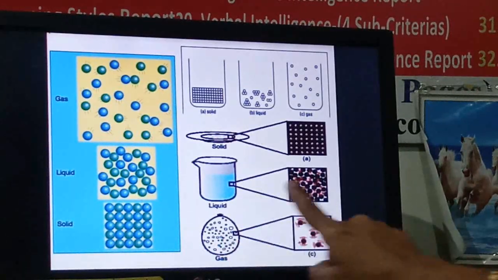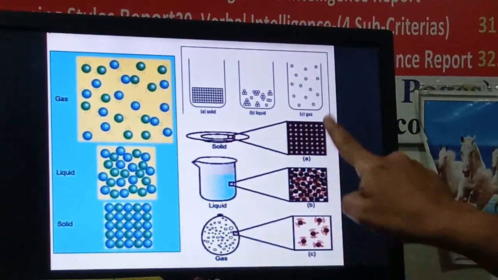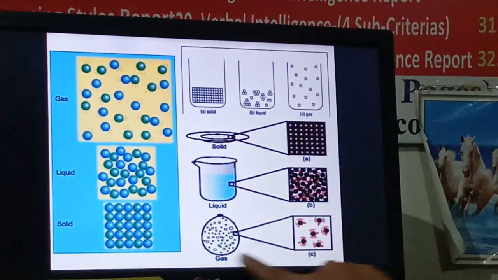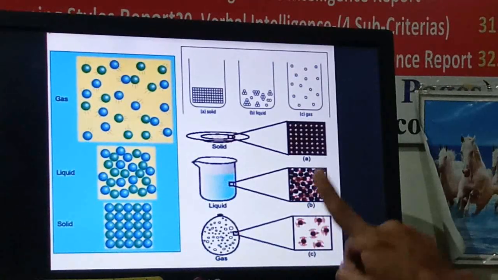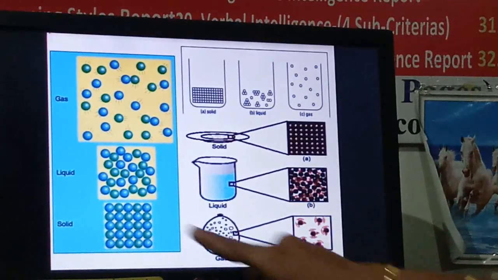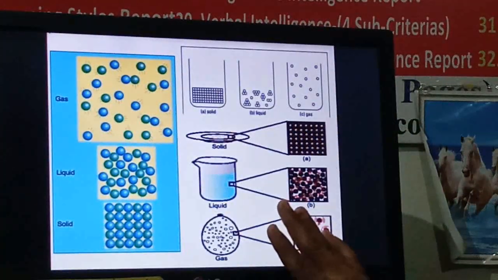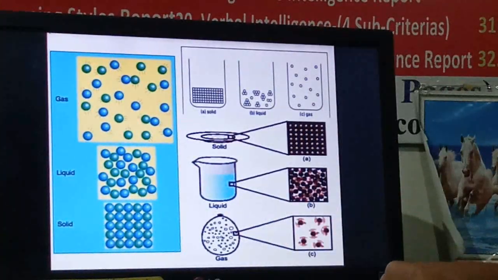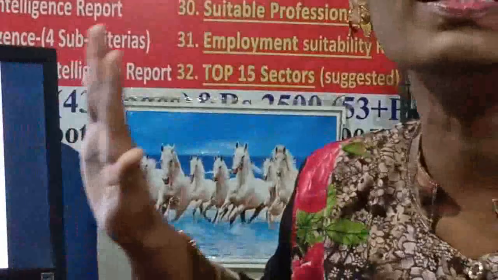And here is the enlarged view of this molecular arrangement. So in this diagram you can clearly understand the properties of the solid, liquid and gases. And by seeing this, you can write a comparative table about solid, liquid, gases and their properties. Just now we have seen 6 points for each of solid, liquid and gas, right?